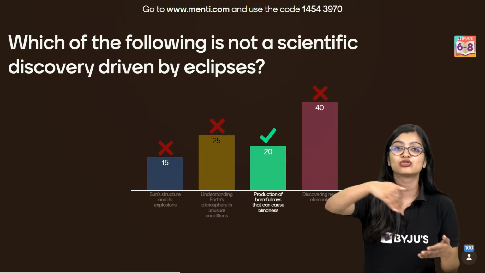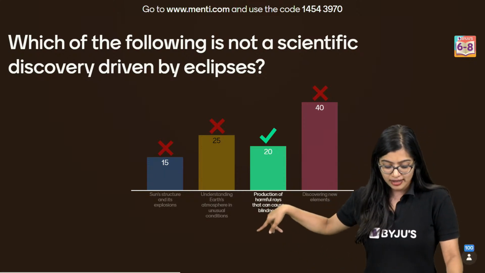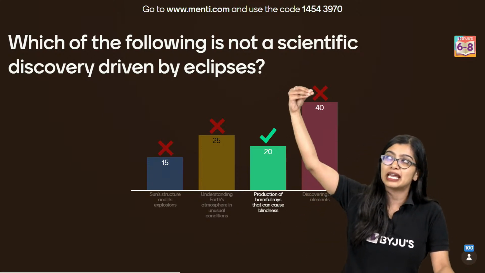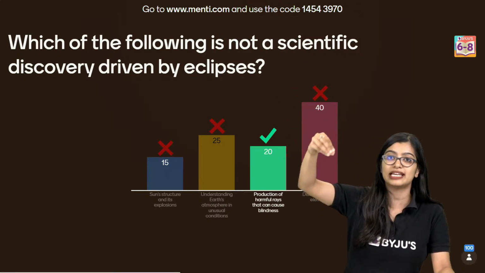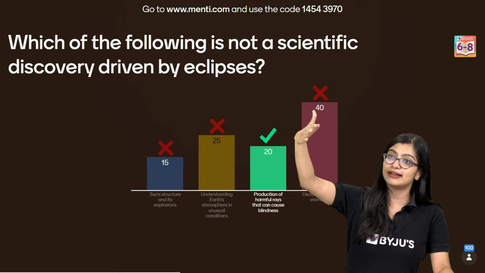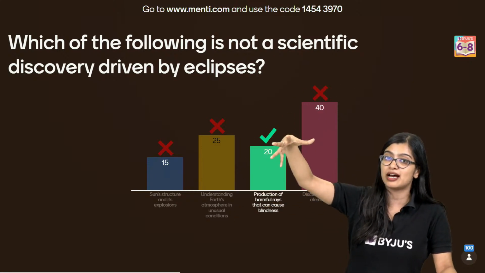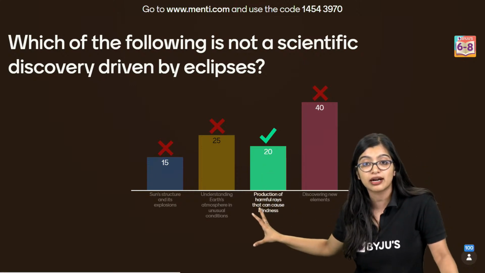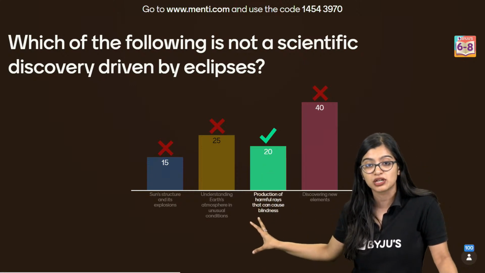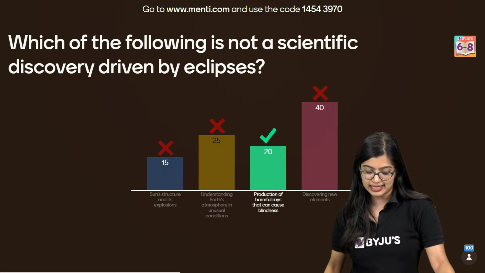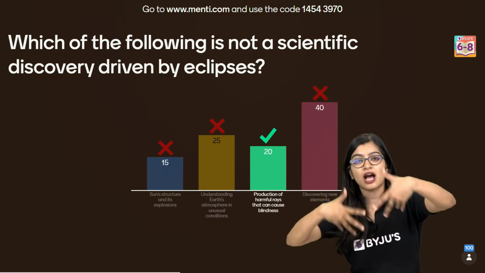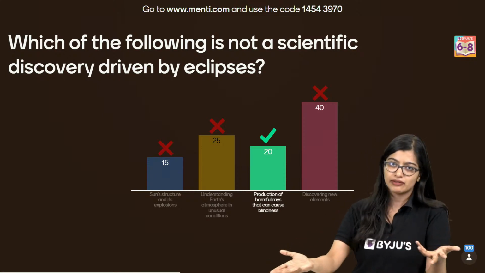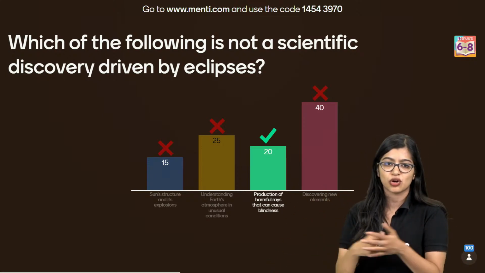Scientific discovery happens through eclipses. Understanding Earth's atmosphere, I just told you about the ionosphere, how there's an impact of the sun rays on the ionosphere. And if there's an eclipse and the moon is covering your sun, then of course what's going to happen to our Earth's atmosphere? That is an unusual condition, and that is also something that you will observe. But production of harmful rays that can cause blindness. Sun's harmful rays, we don't need an eclipse per se. Normally also you can do your research on that.